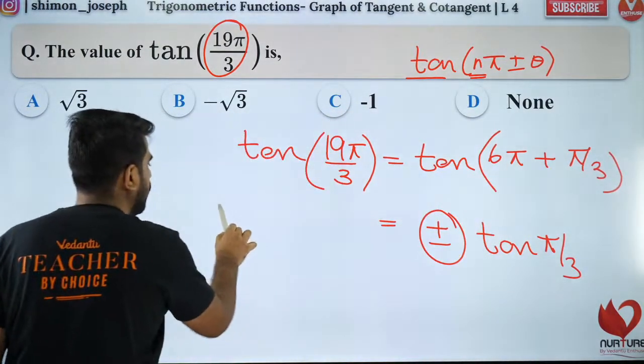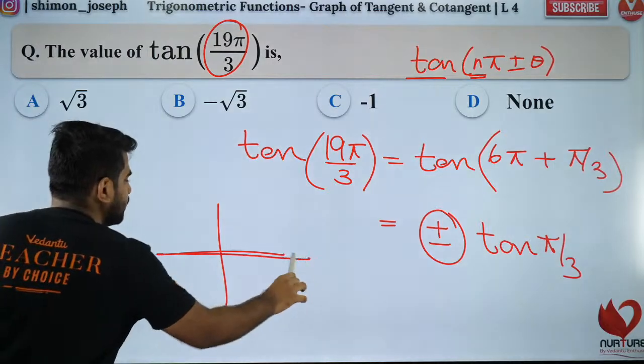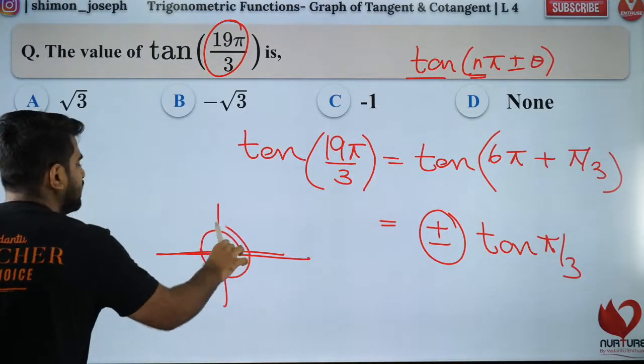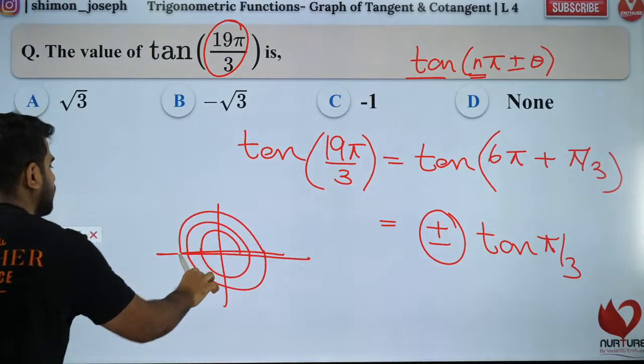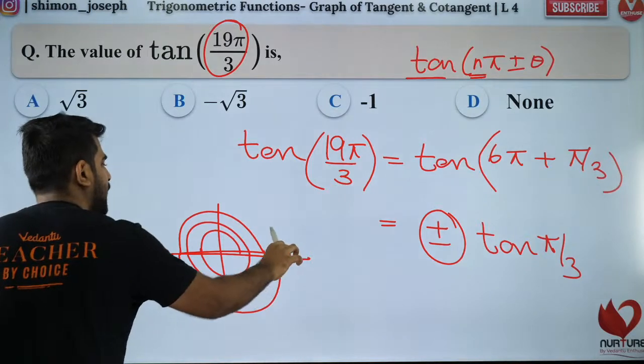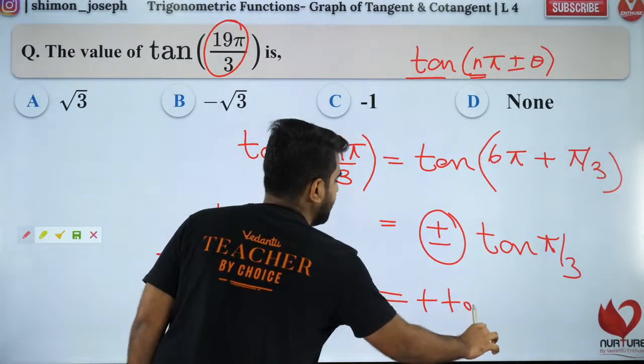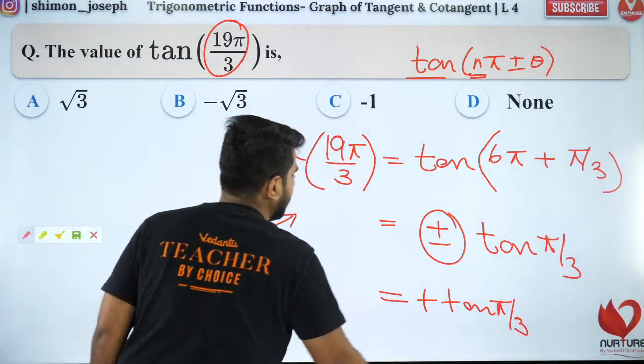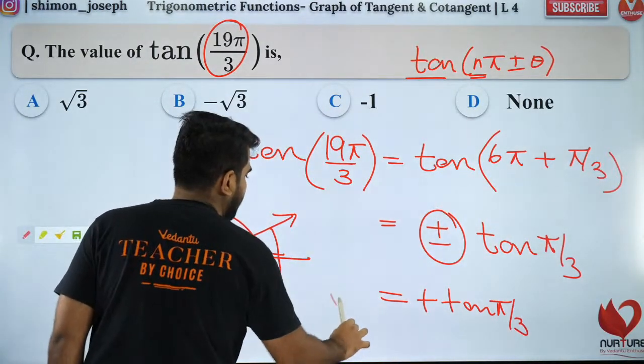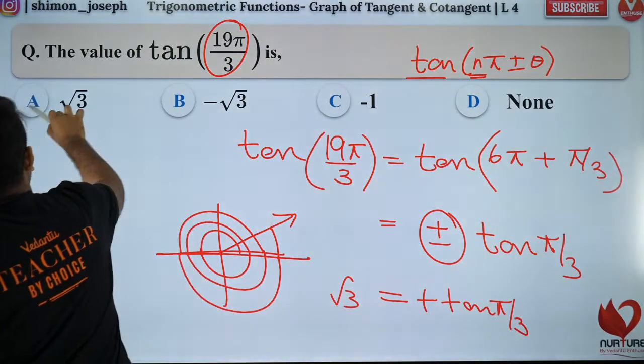6 pi plus pi by 3. What is 6 pi? 1 pi, 2 pi, 3 pi, 4 pi, 5 pi, 6 pi, plus pi by 3. So it's first quadrant. First quadrant means plus tan pi by 3, because in the first quadrant everything is positive. So plus tan pi by 3 means root 3 is the answer. So A is the correct answer.